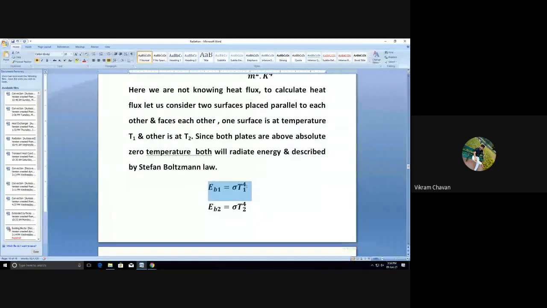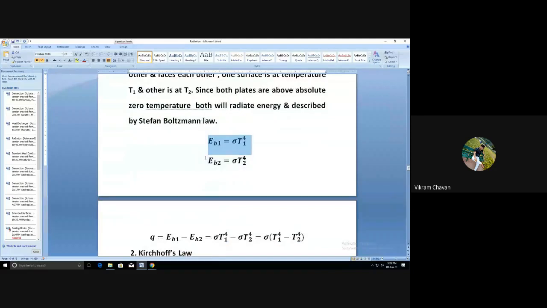The radiated energy by the first body, that is the emissive power of the first body, E suffix B1, is equal to sigma multiplied by T1 raised to 4. And the radiated energy by body 2, that is the emissive power of body 2, E suffix B2, is equal to sigma multiplied by T2 raised to 4.